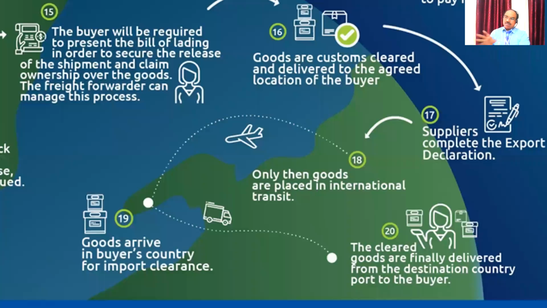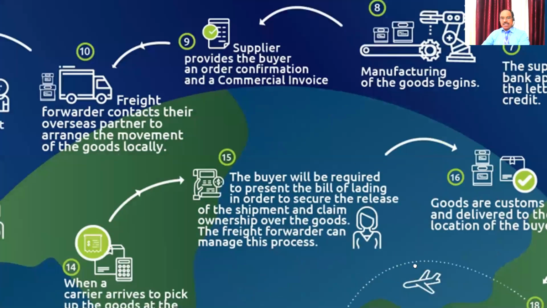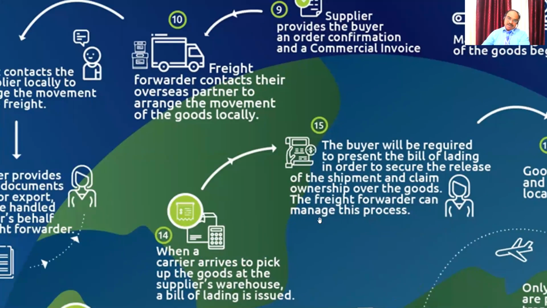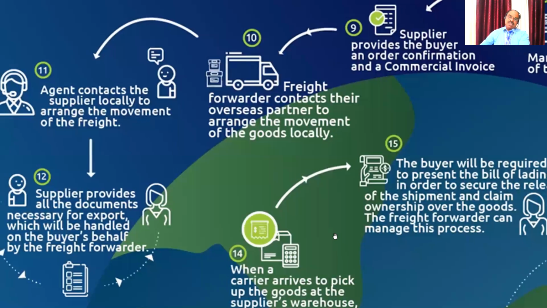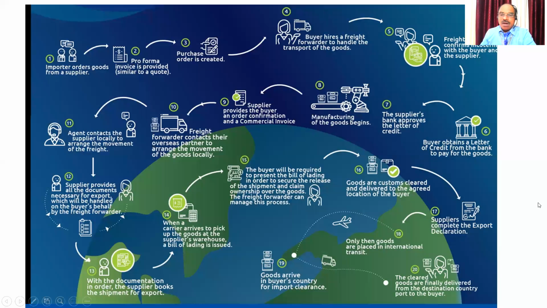You must know, since Vijay Krishna is taking the freight forwarding role, we have not seen inside that one. That we'll say later on. So this is the export procedure. You must know each and every stage, and you must know how to market.